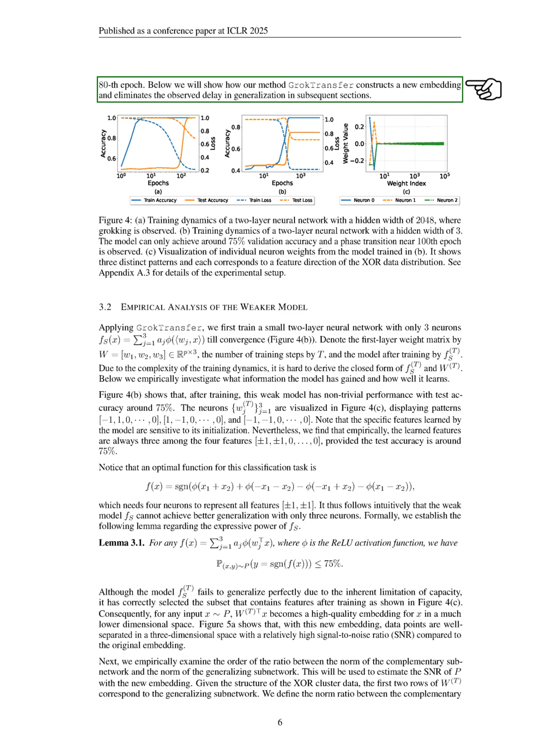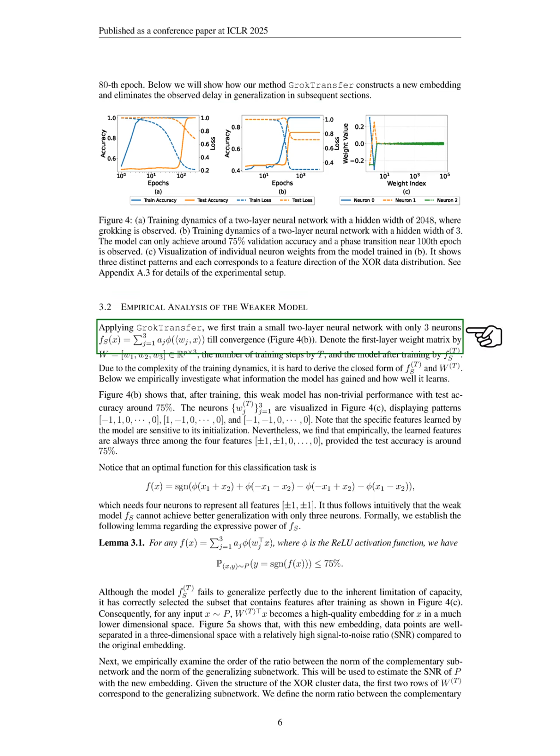Section: Empirical Analysis of the Weaker Model. In this section, we conduct an empirical analysis of the weaker model. We begin by training a small two-layer neural network with just 3 neurons until it converges. We denote the first layer weight matrix as W, the number of training steps as T, and the trained model as F_S_T. Due to the complexity of the training process, it is challenging to derive a precise formula for F_S_T and W_T. We investigate what the model has learned and how effectively it performs.